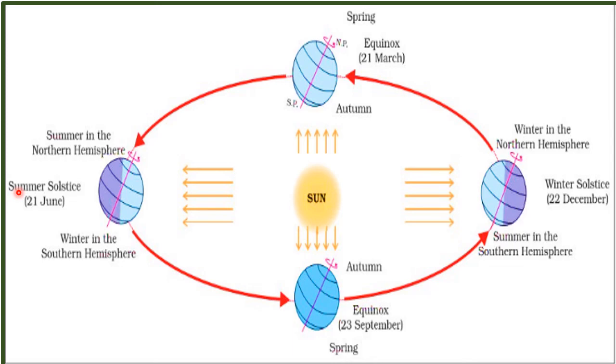So we can say summer solstice means the date from which summer starts in the northern hemisphere, and winter solstice the date from which winter starts in the northern hemisphere, which is 22 December. And spring equinox is the date from which spring starts in the northern hemisphere. The autumn equinox is the date on which autumn starts in the northern hemisphere.